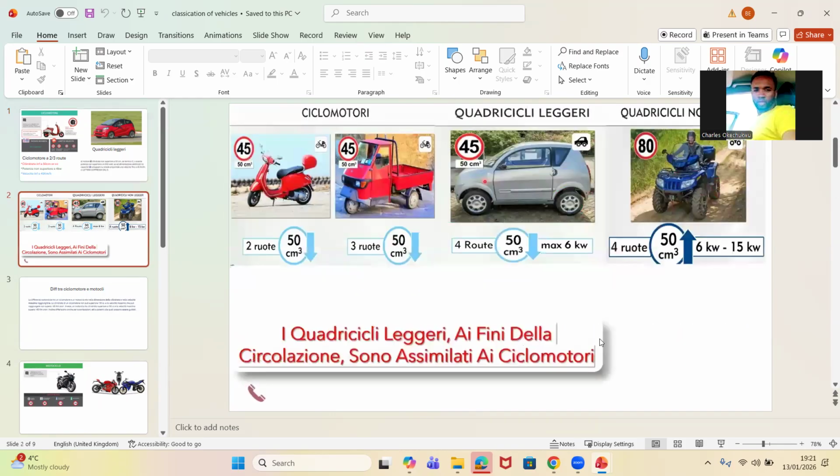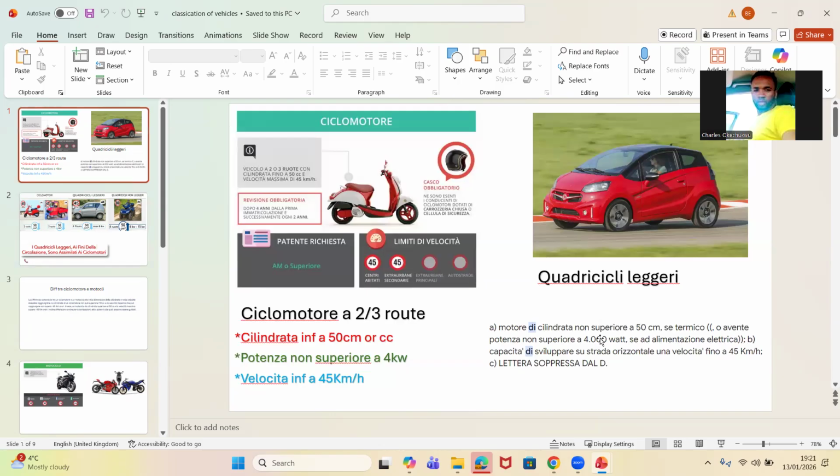Now, let us go to motocicli. I have told you about ciclomotore. Guys, we have not even started reading the book. We have not even started reading what they wrote for us, but I have started breaking it down for you, so that you know what it is before we start to read them. Let us now go to motocicli.